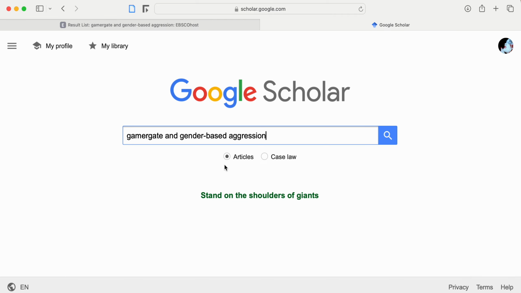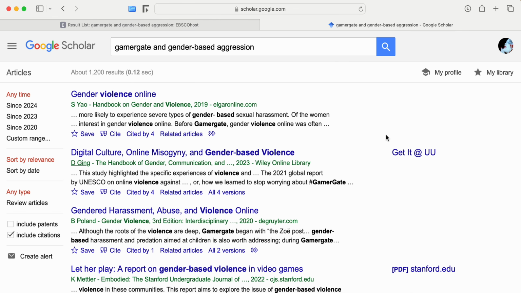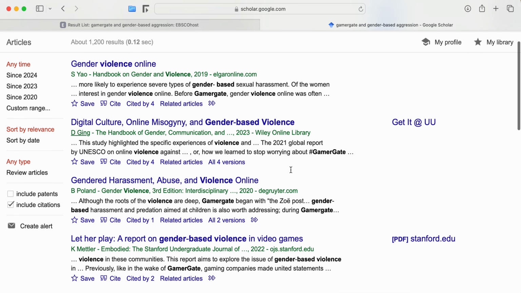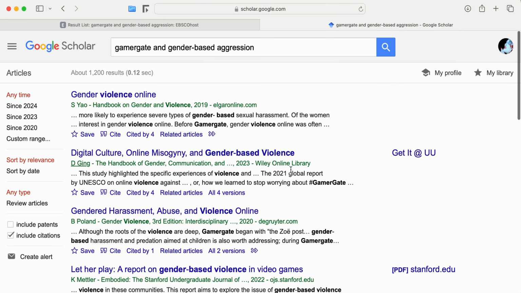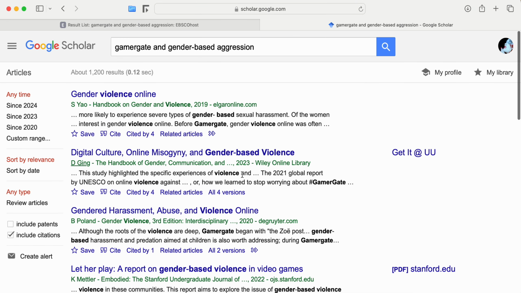And from there, we can type the same search. I've just copied and pasted that from the previous database. And it looks like, ooh, violence might be another potential keyword. Online misogyny, these are great. So the results that we're finding in the body of this page come from Google Scholar.